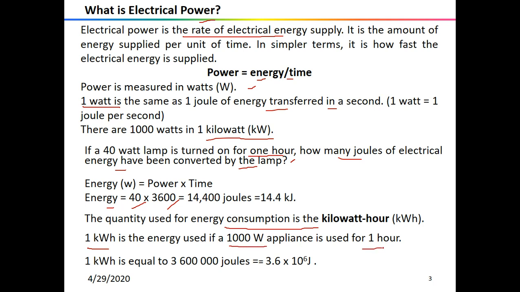So if I have an immersion rod with a wattage of 1000, and I use it for 1 hour to heat the water, then I have consumed 1 kilowatt hour of energy. So we can calculate the energy consumption of different appliances by multiplying the power rating by the amount of time it was used in hours. So this is all about the meaning of these terms.